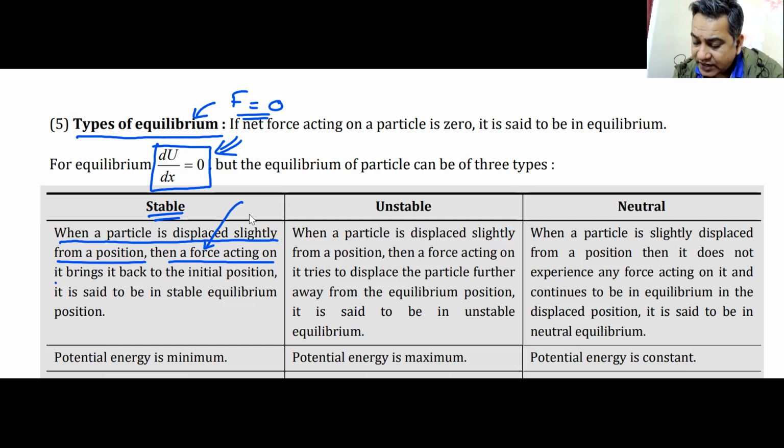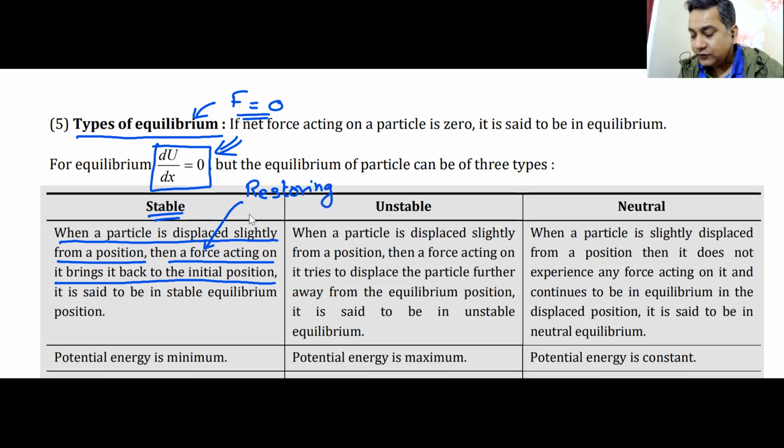And this force tries to bring it back to the initial position. So as soon as I displace this ball from the bottom of the hill, it goes up the hill, a force will start to act on it, and that force brings it back to its initial position. This force is known as restoring force. It is restoring it, bringing it back to its original position.